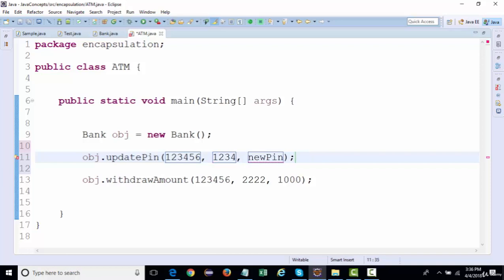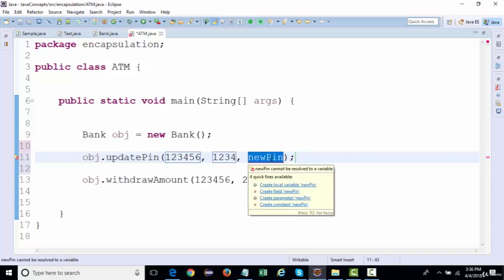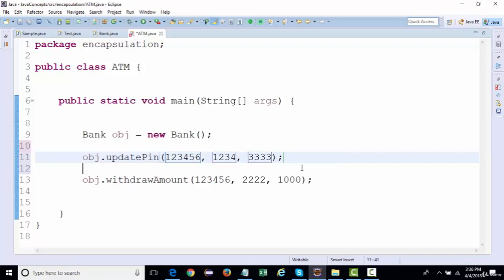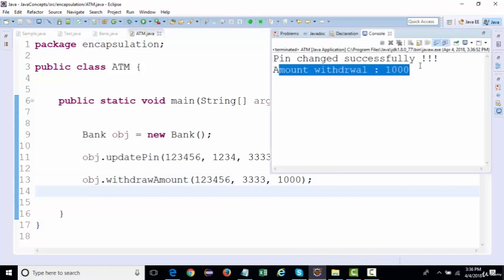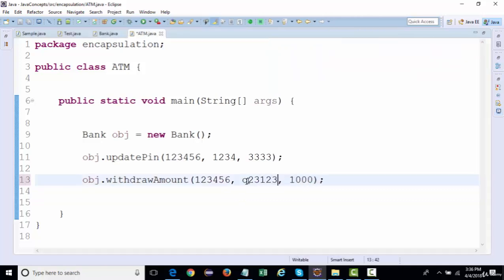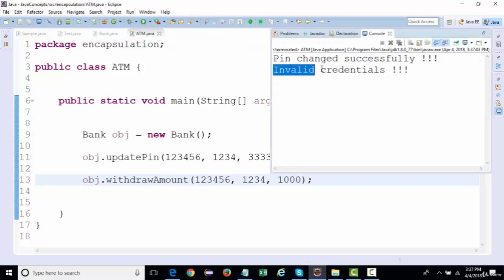1234, and updates it to something like 3333, right? And now if I give it 3333 and if I run this, we should be able to withdraw the amount, right? And if you give something else, again, if you give 1234, then you can say invalid credential, right? We got a message invalid credential, but it should not.